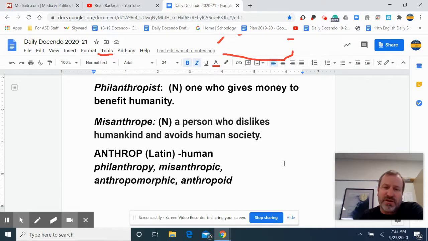Anthro is the root here from Latin, the same root that is in anthropology, the same root that is in anthropomorphic. That's a big word. The second one we're comparing it to is misanthrope. Notice the same root is in there, anthrop. Mis means basically against. So this would be a person who dislikes humanity and avoids human society. Maybe the classic example would be somebody like Ebenezer Scrooge, at least before he was transformed.